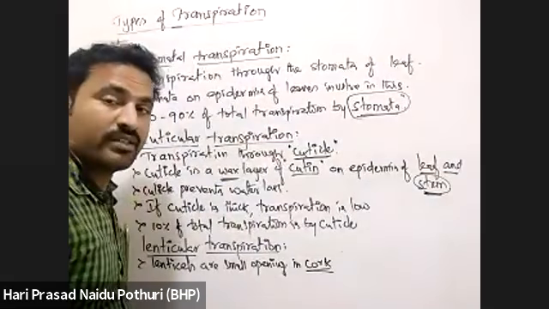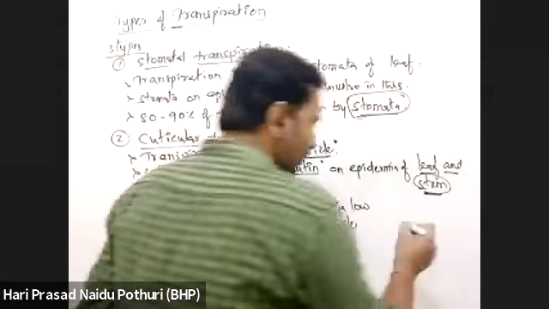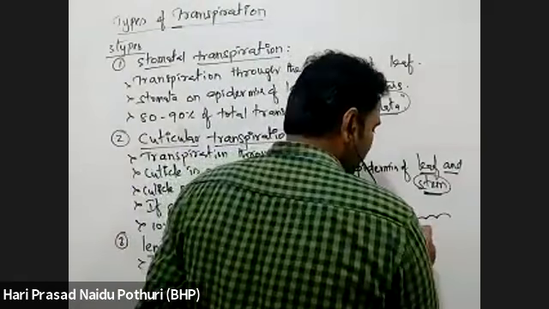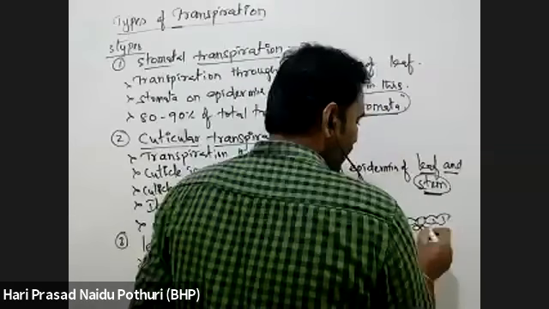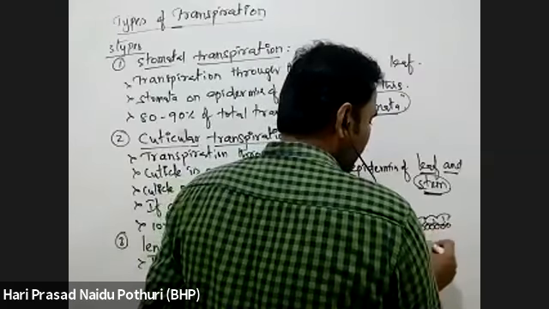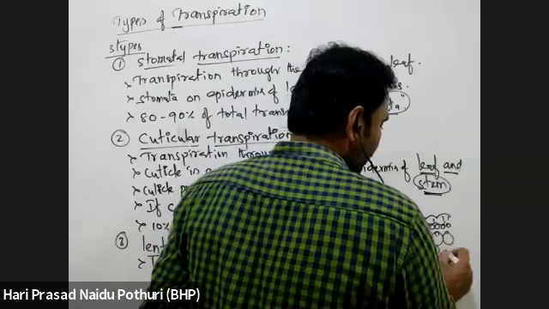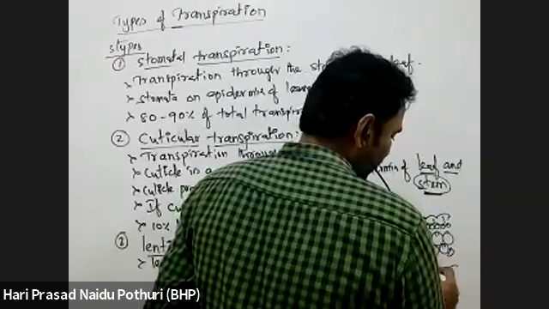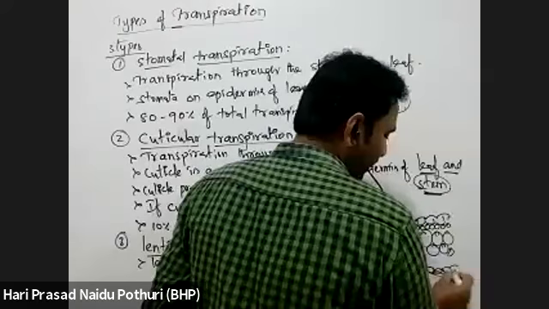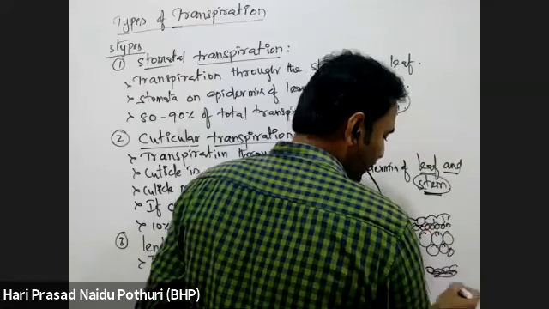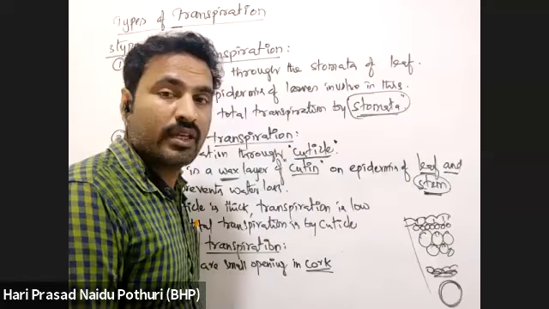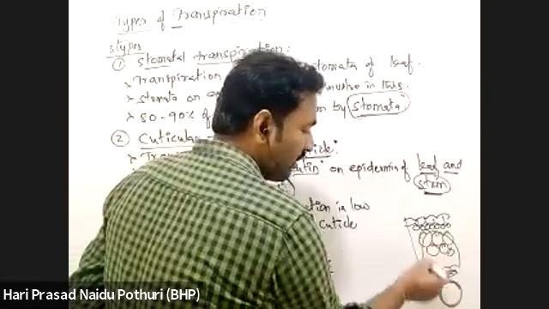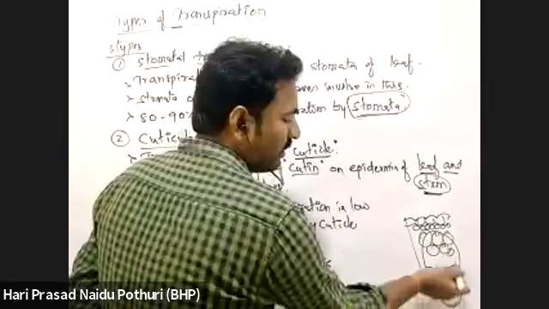Cork, do you know what cork is? Suppose you see a stem: there is epidermis, below that hypodermis, then cortex, then endodermis, then pericycle. Inside that there are the tracheary elements, xylem and phloem. This is what we can call cork tissue.